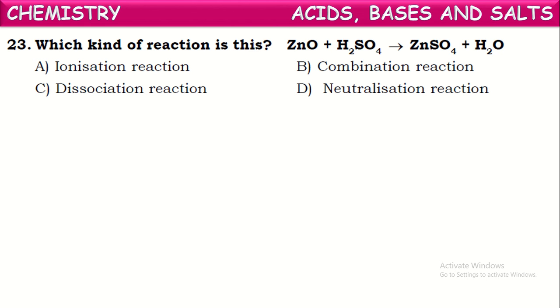So what kind of reaction is this? If you observe, here zinc oxide is acting as a base and reacting with the acid to form salt and water. So what do you call these kinds of reactions in which base and acid react to form salt and water? Yes, we call them neutralization reactions.